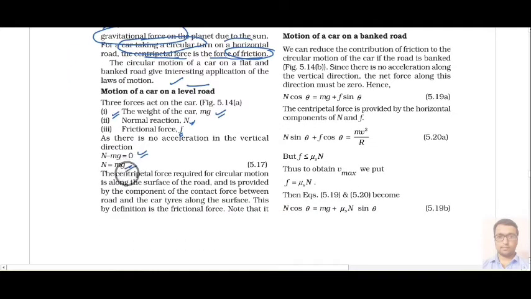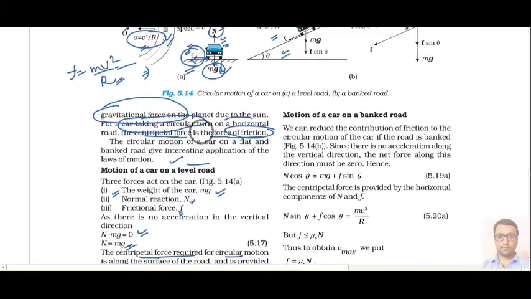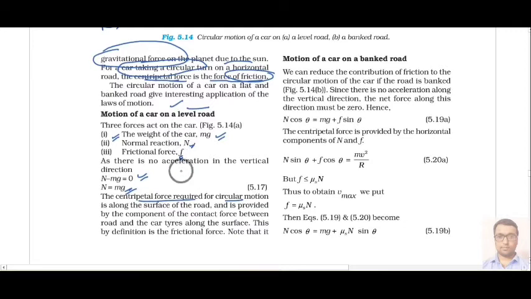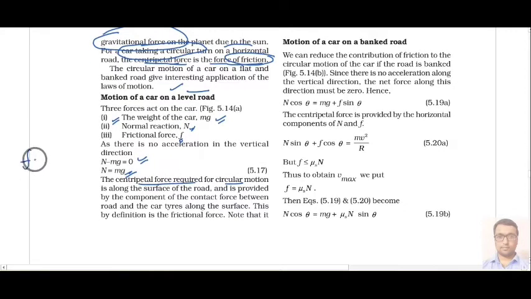Now centripetal force is required for circular motion. This f is the unbalanced force over here, so this friction force will become the centripetal force. We can write f equal to mv square upon r.